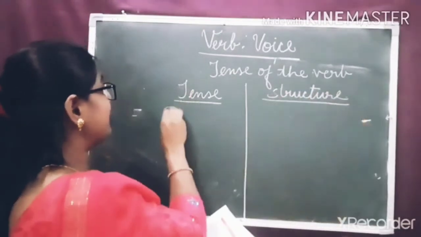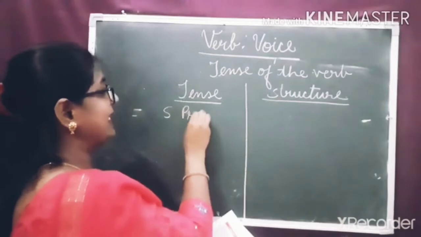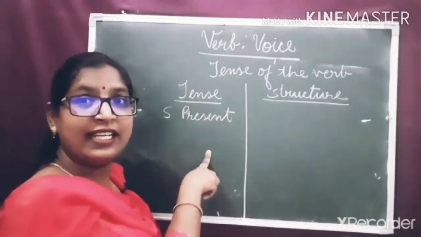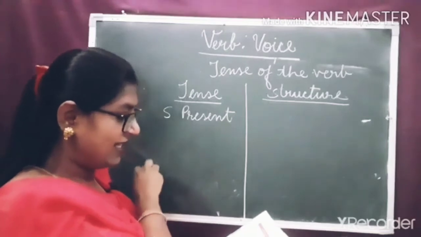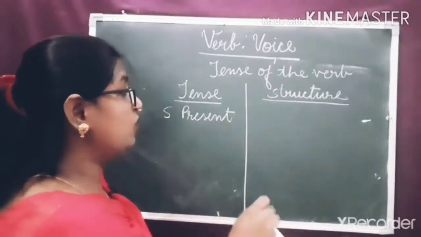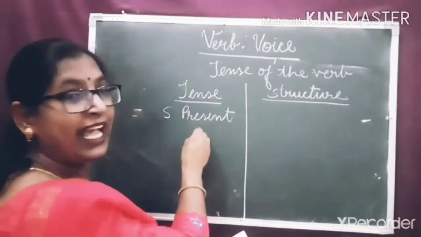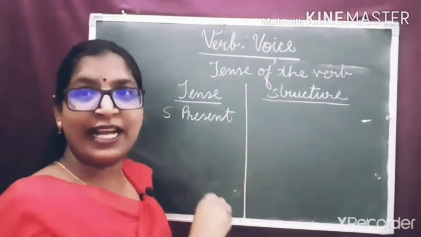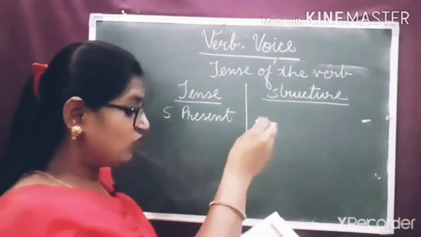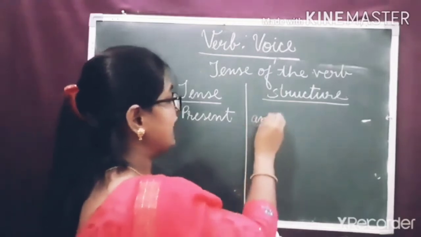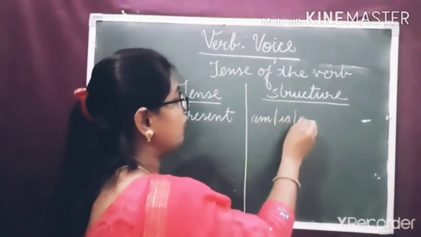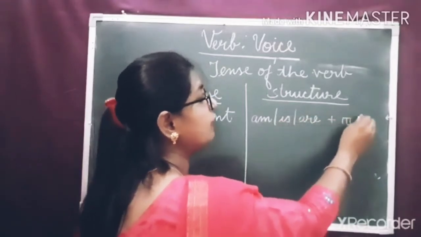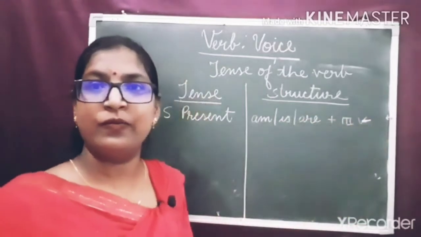If your sentence is in simple present tense, we use active voice. It is about active voice. Clear? And when we change it into passive voice, what do we do? We use am, is or are plus third form of the verb.